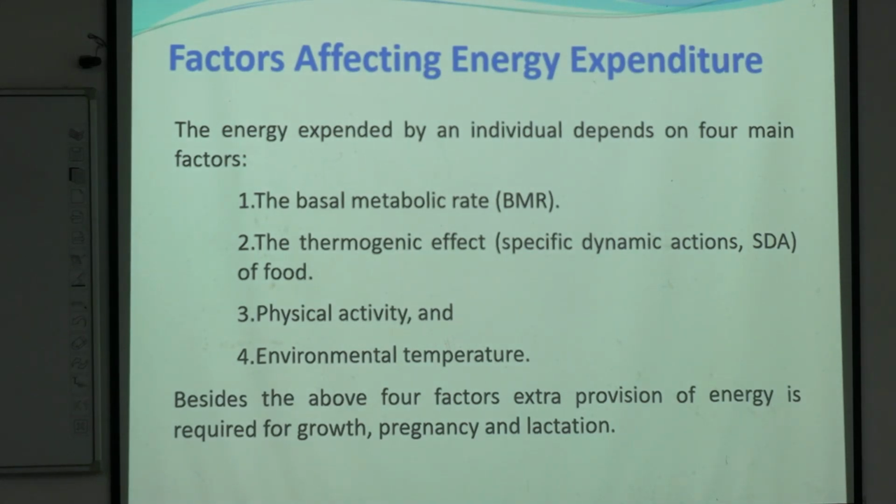It depends on the basal metabolic rate of an individual, the thermogenic effect or specific dynamic action of the food, physical activity of that individual and environmental temperature. These factors affect the energy expenditure.